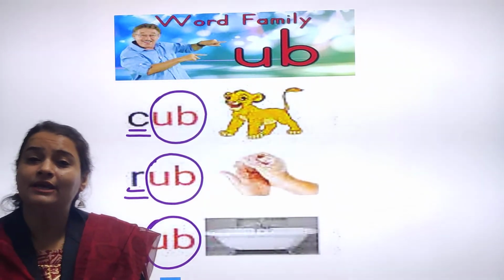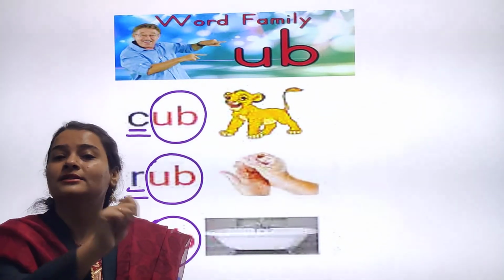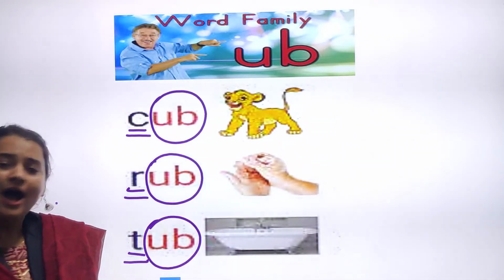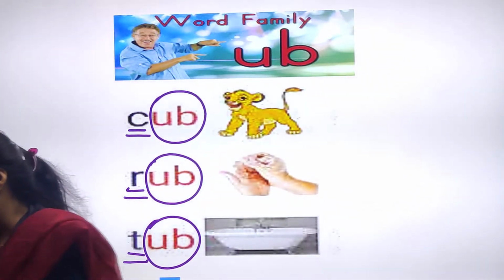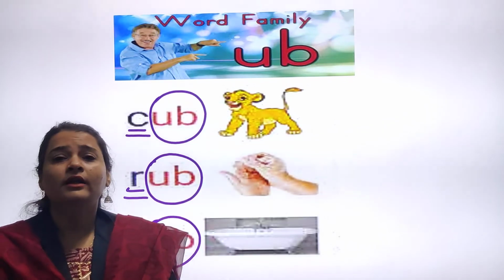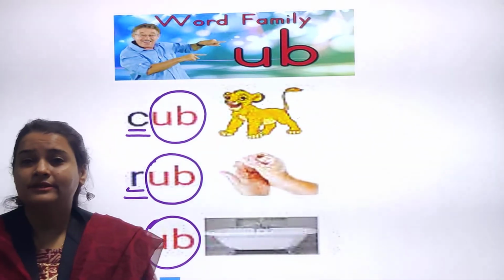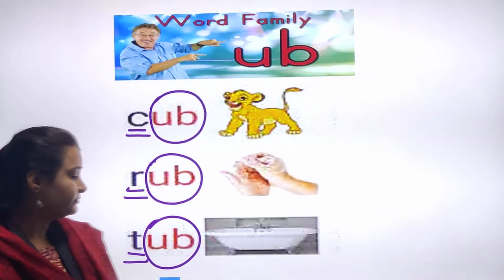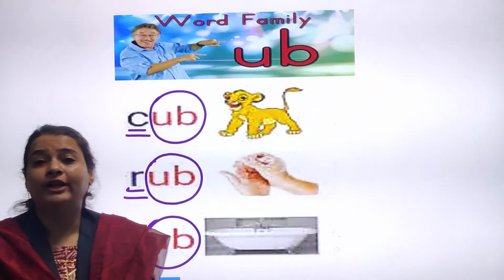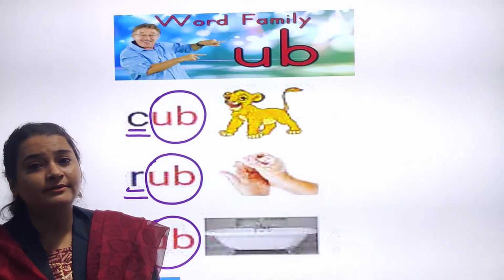Because what is the phonic sound of letter T? And UB. TUB, tub. Yes. And what is the meaning of tub?